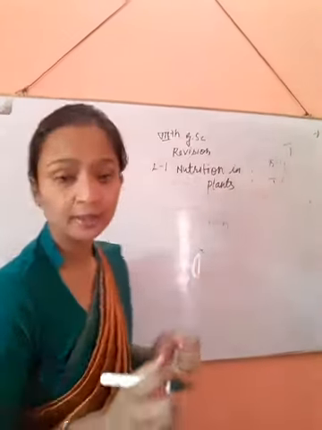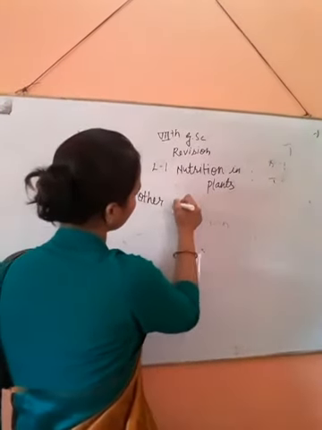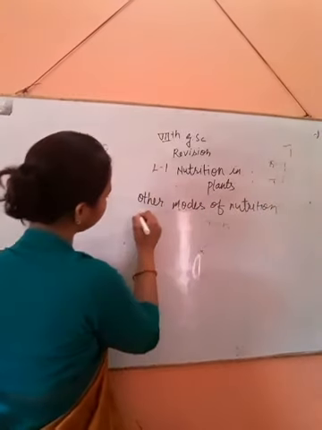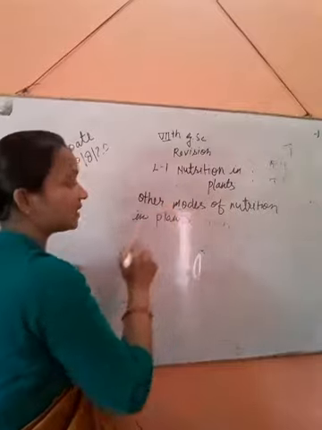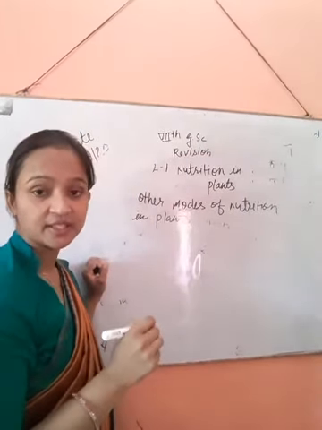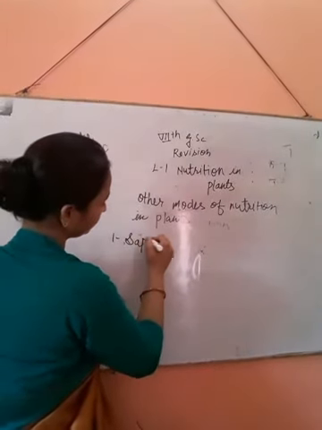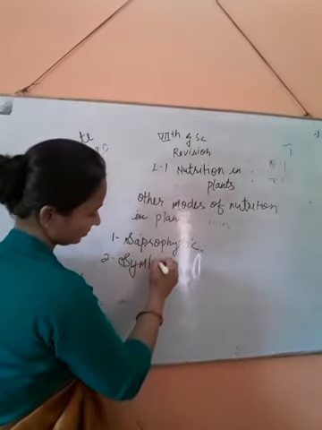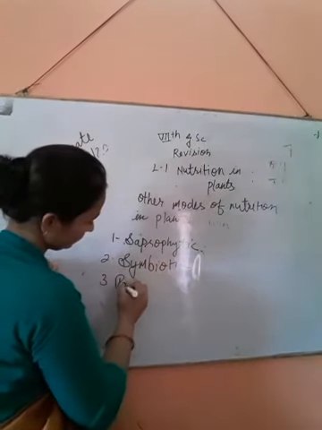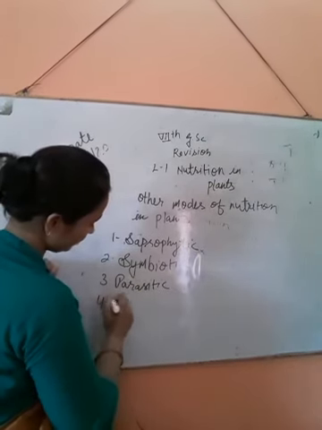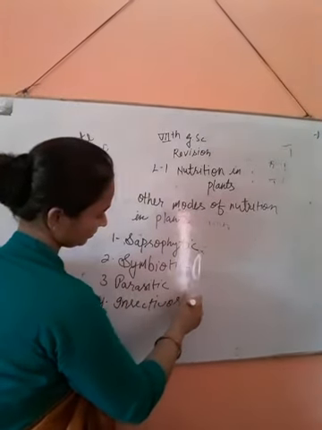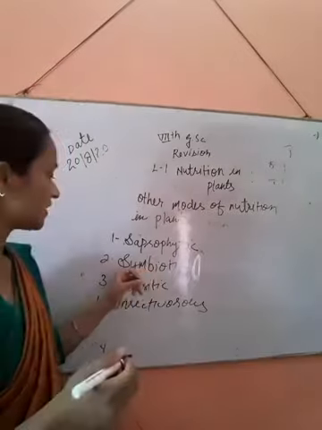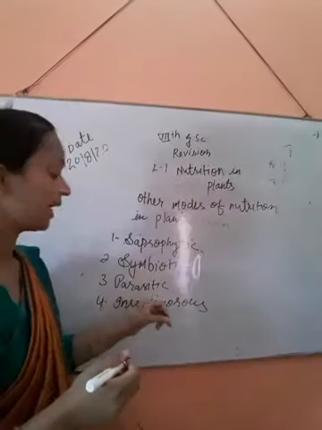Other modes of nutrition in plants. The first one is saprophytic, then symbiotic, parasitic and insectivorous. These are the other modes of nutrition in plants: saprophytic, symbiotic, parasitic and insectivorous.